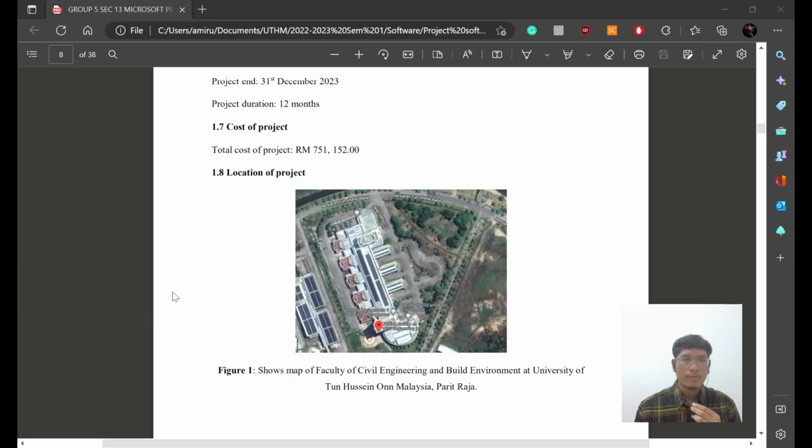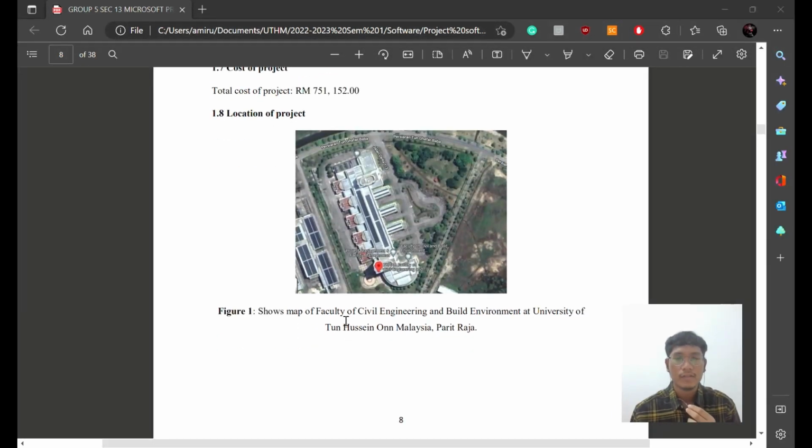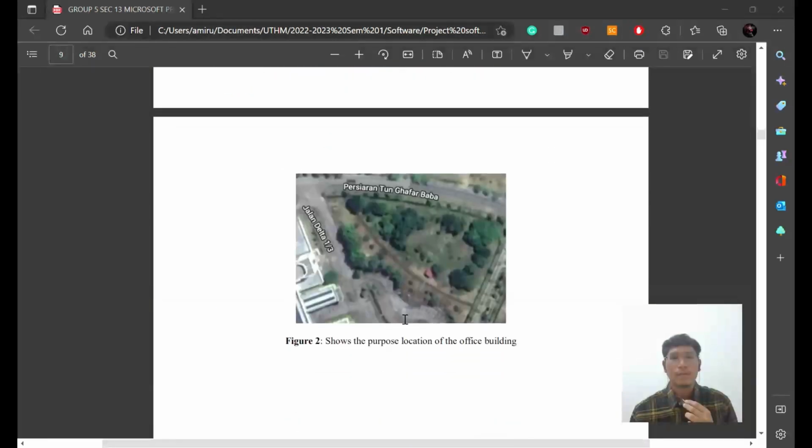Okay, my name is Amirul Khairi. The total cost of the proposed project is 751,152 ringgit Malaysia. The proposed location of the project is at the Faculty of Civil Engineering and Built Environment at Universiti Tun Hussein Onn Malaysia in Parit Raja. The proposed building will be around Persiaran Tunggal Verbal and Jalan Datin 103, which is located here.